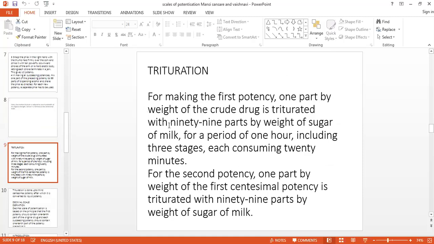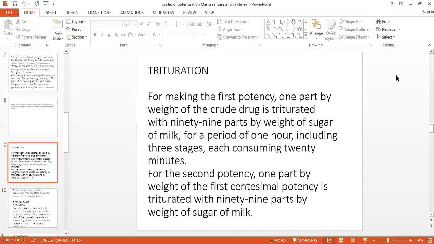Now about the trituration of the drug substance. For making the first potency in the centesimal scale, take one part of crude drug substance and 99 parts of sugar of milk.